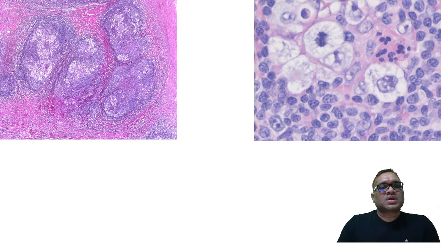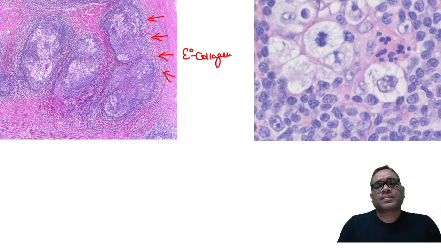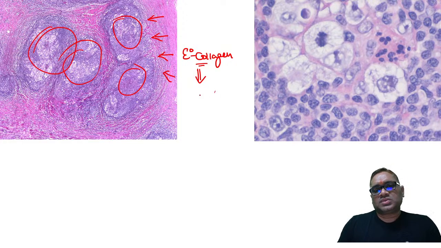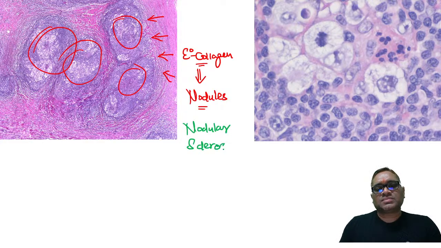Now, this is the picture. As I have told you, there are eosinophilic collagen bands. So these eosinophilic collagen bands are creating the nodules. Already I have shown you, these are the nodules, you can see. That is why this Hodgkin's lymphoma is called nodular sclerosis, right? Nodules are created by collagen bands.